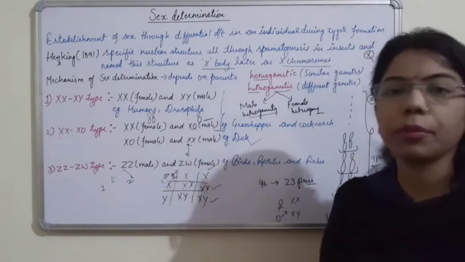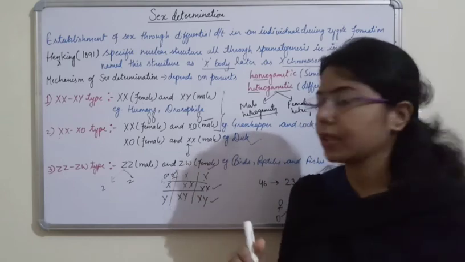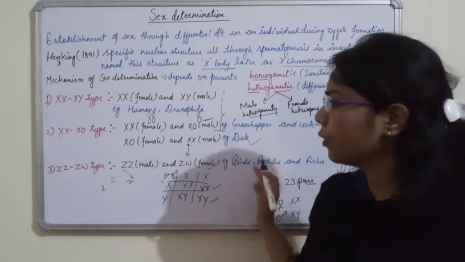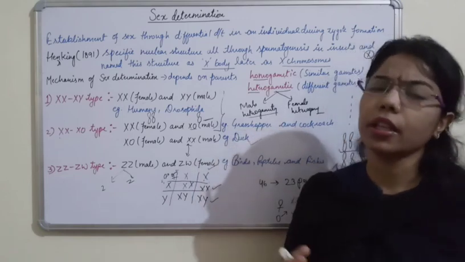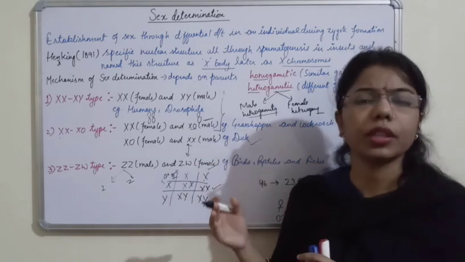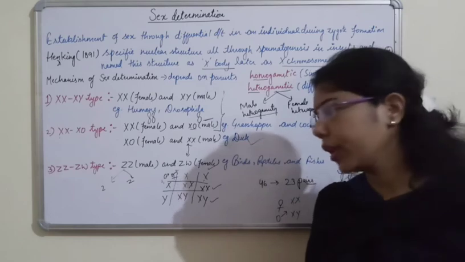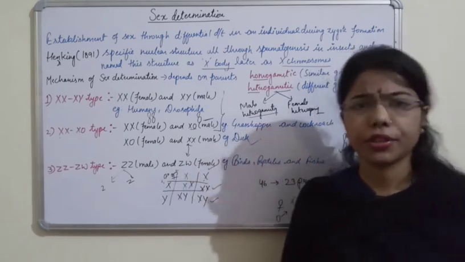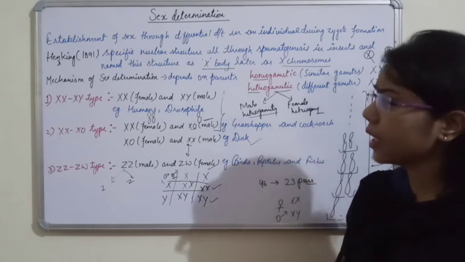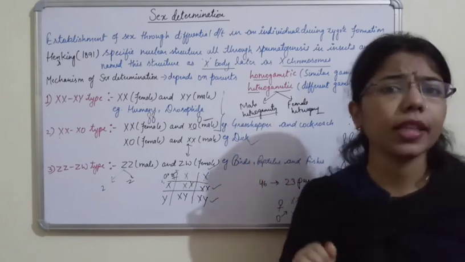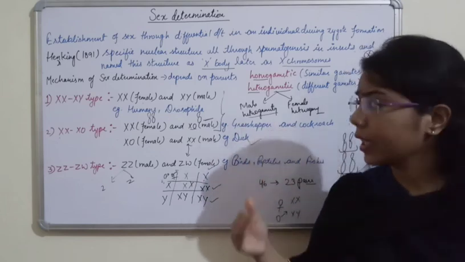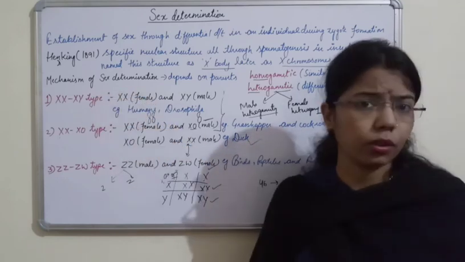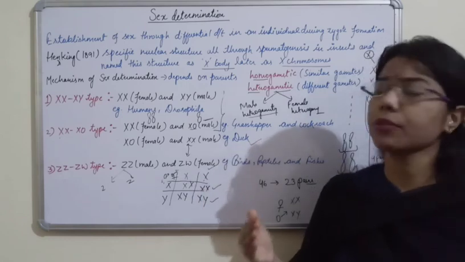And here the female is forming different types. And when you go for the crossing of male and female, you will again find 50% male as well as 50% female children. Okay. And examples are birds, reptiles and fishes. So here you have to understand what is the meaning of sex determination, and in case of different organisms, what type of sex determination is followed.